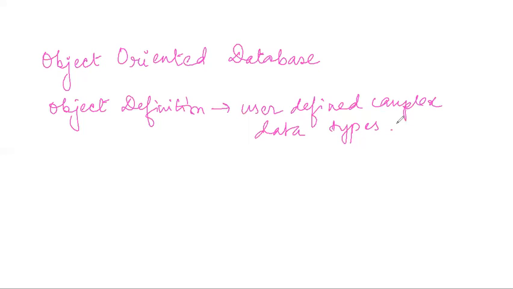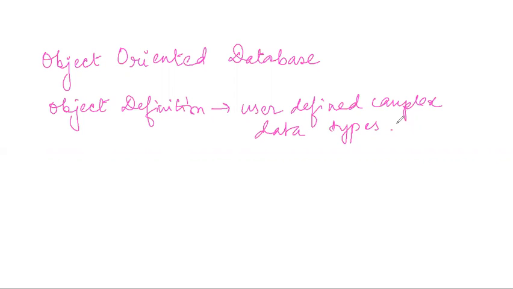That level of complexity was defined by the users who were dealing with those complexities, so a variety of users were dealing with a variety of complexities. In order to solve those complex data types, this concept of object came into being.